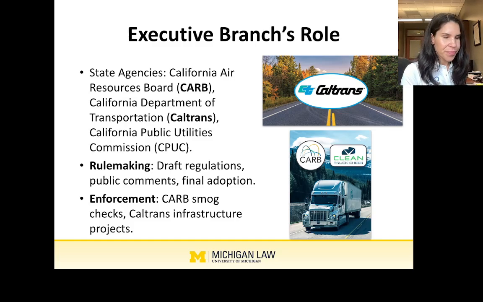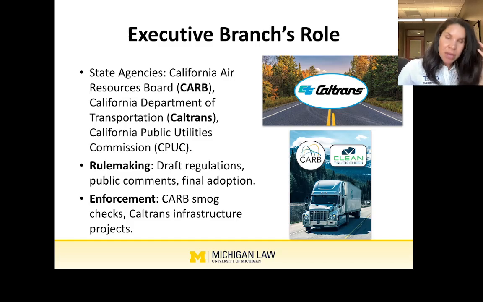So obviously, their job as agencies is rulemaking. They draft regulations, they take public comments, and they do the final adoption. So agencies like CARB or Caltrans are going to develop regulations that implement transportation related laws passed by the legislature. An example is that CARB drafts rules to reduce vehicle emissions by setting standards for fuel types and fuel efficiency, right? So those standards for fuel types, levels that they must meet, are going to be set by CARB.